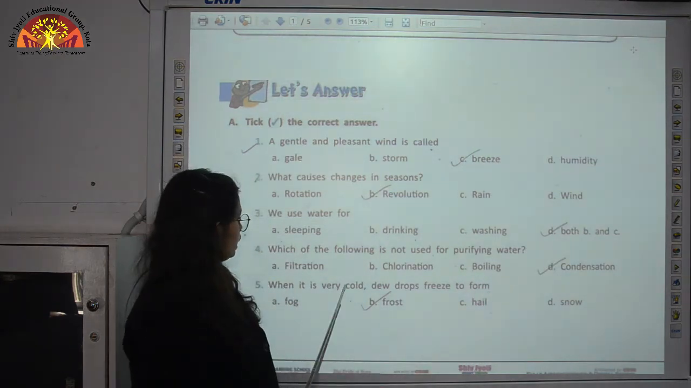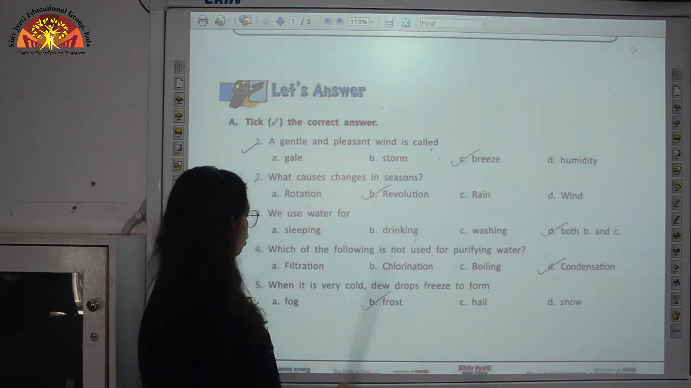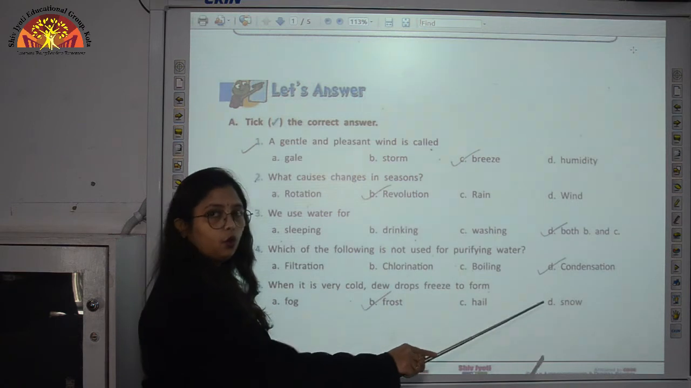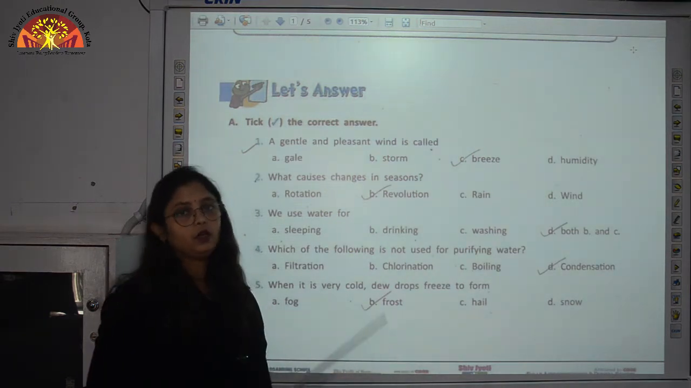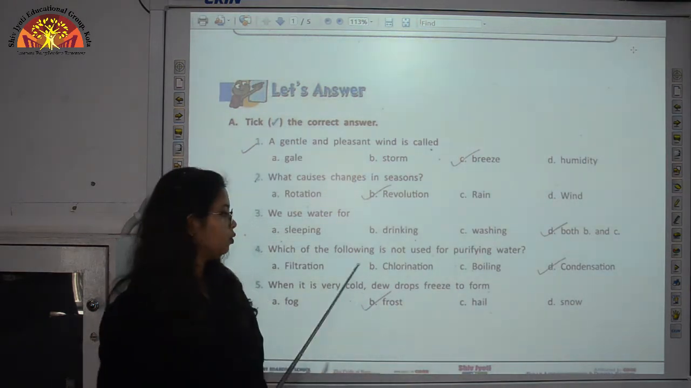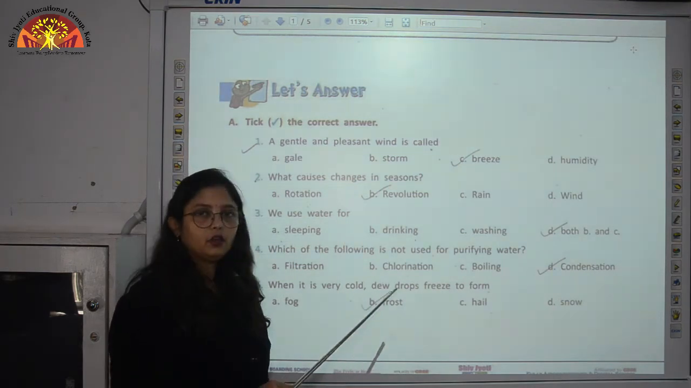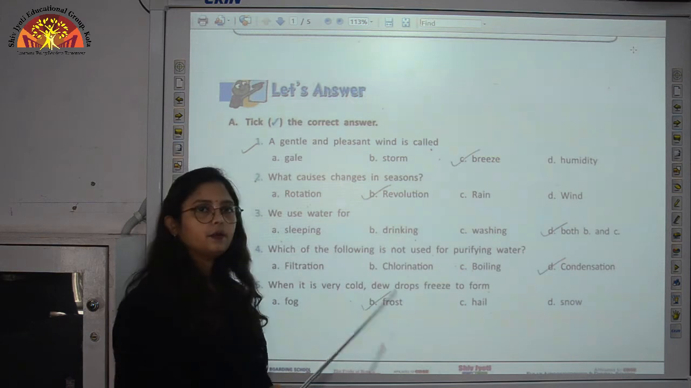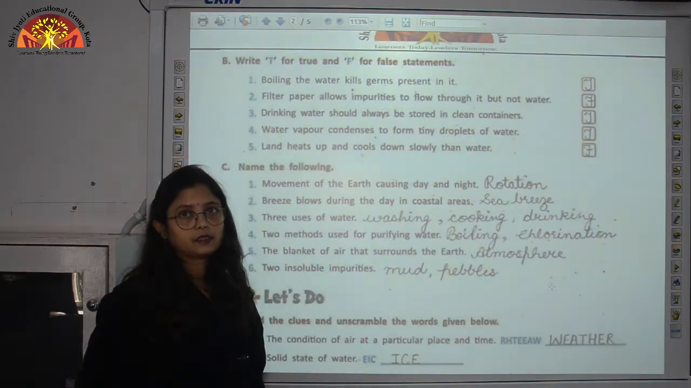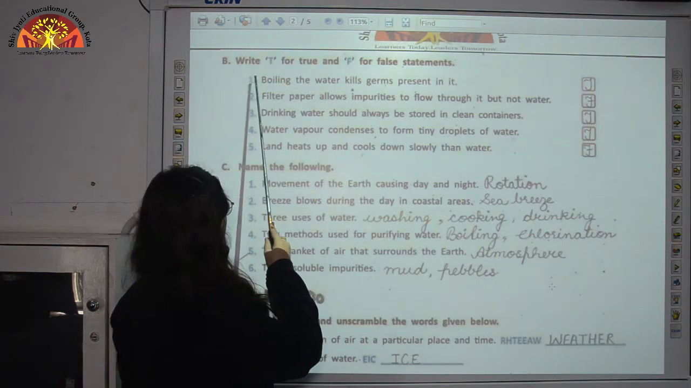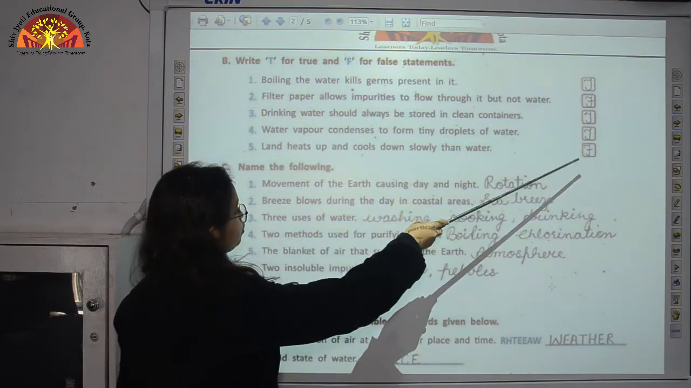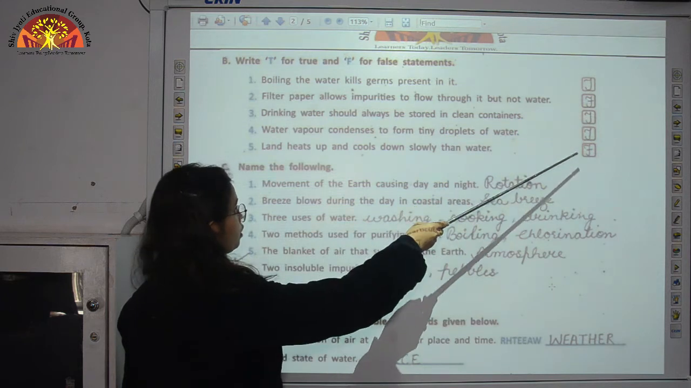Then when it is very cold, dewdrops freeze to form fog, frost, hail or snow. So when it is very cold, dewdrops get converted into frost and get collected on the surface of leaves. So the correct answer here is the B option. Now children, let's come to exercise number B. Write T for true and F for false statement. So boxes are given over here. You have to write T or F accordingly.